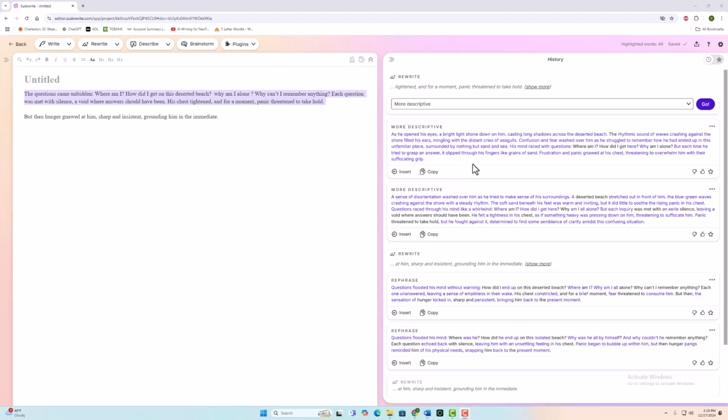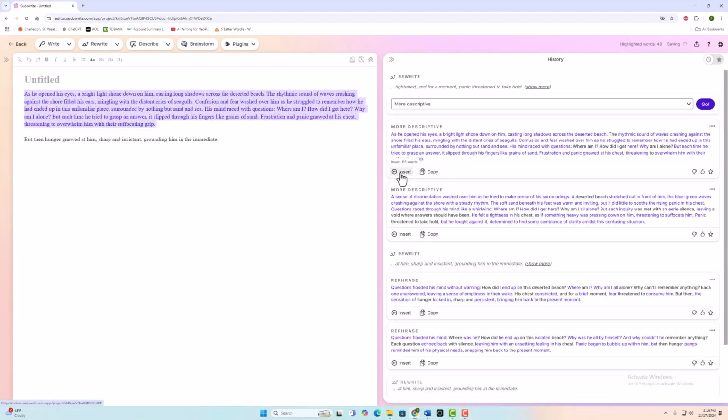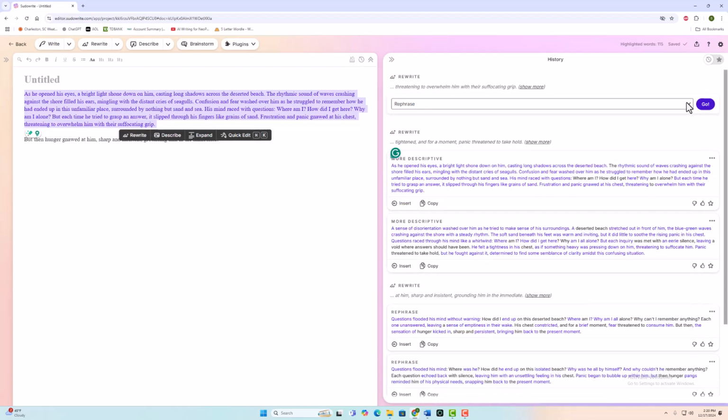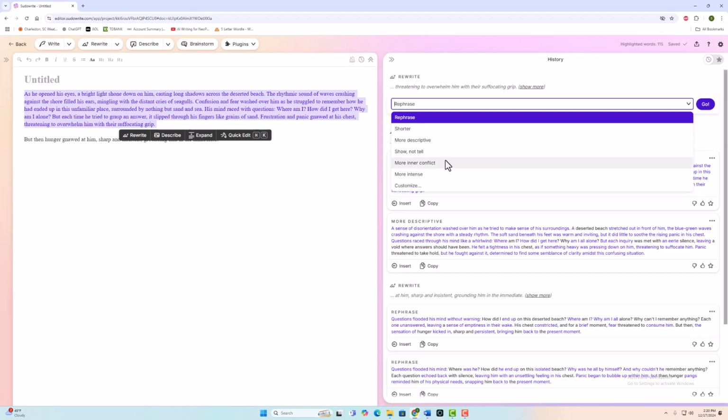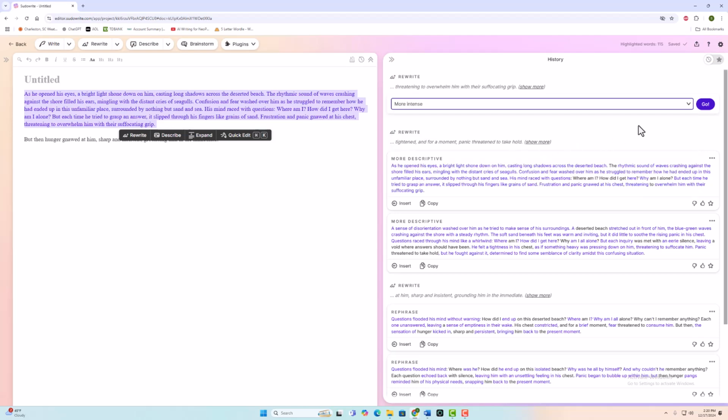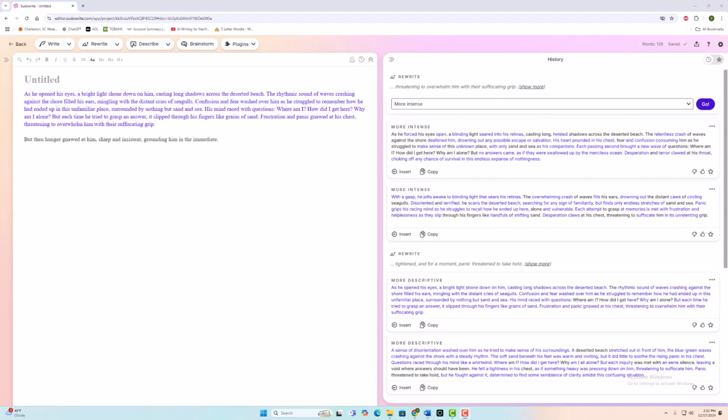As he opened his eyes, a bright light shone down upon him, and I insert that into our working document in Sudowrite. But this time I want to rewrite it and make it more intense just to see what happens. So I'm going to come over here, more intense, and let's see what our response is. The response that came back from Sudowrite, asking it to be more intense, they're both good.